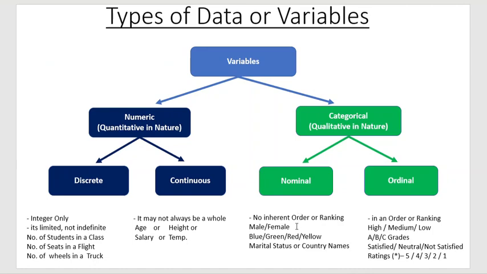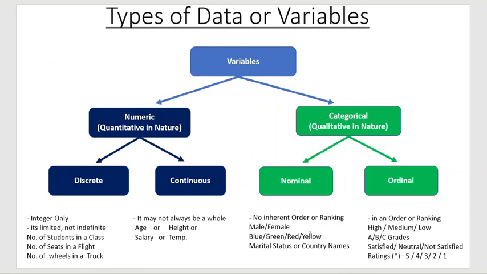For example, gender. It may be male or female, but you cannot say male is number one or female is in the number one position. Similarly, colors or maybe marital status or country names, you cannot order them. There is no specific ranking.